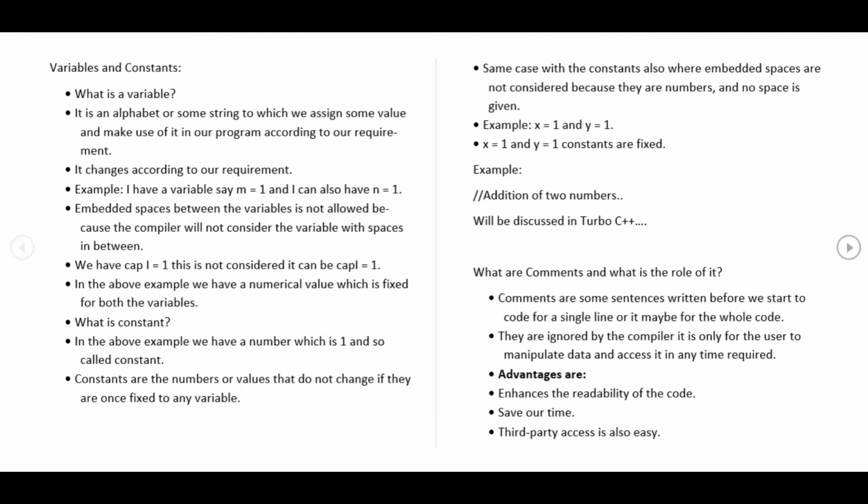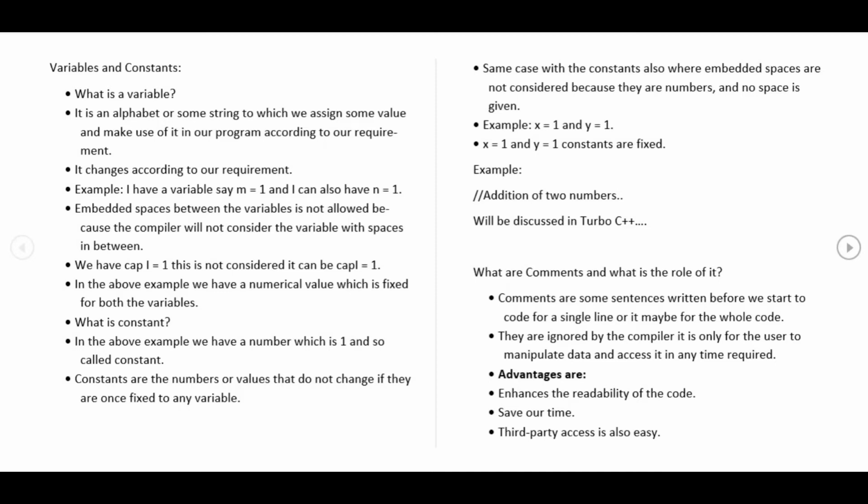No, right? So we need to just write 12, which is understood by the compiler. The simple example is x equals 1 and y equals 1. Here x and y are variables and 1 is the fixed constant. The calculator will be discussed in the next video.